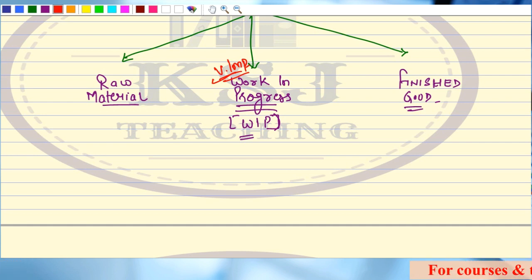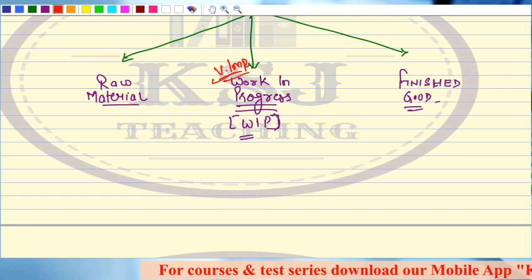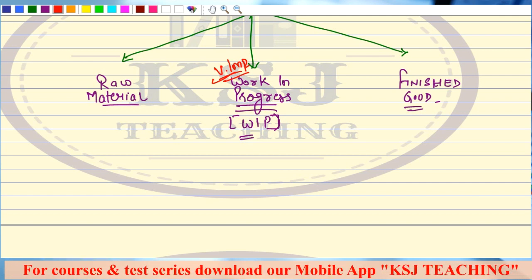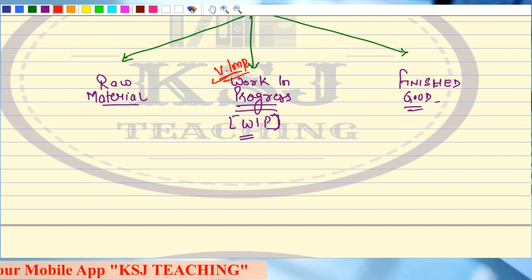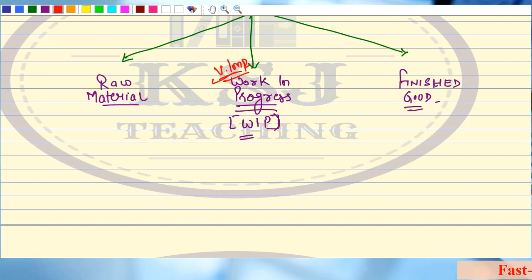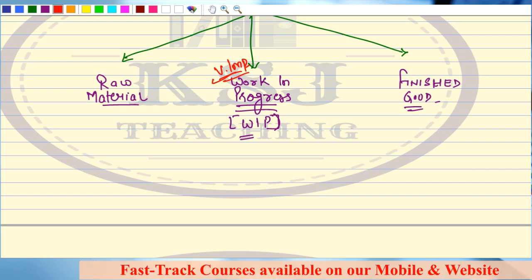I don't think we have ever received a question in CA material or CA examination on raw material or finished goods specifically. So what we are expecting is a question from the WIP where we'll be preparing various statements: statement of equivalent production, statement of cost per unit. So what it is, we'll discuss when we'll talk about WIP.